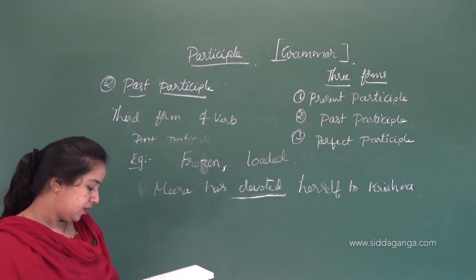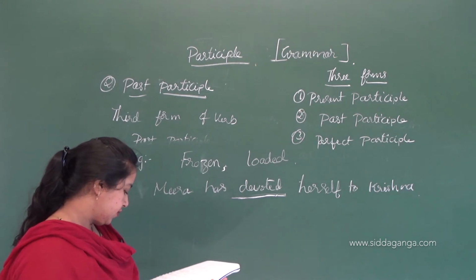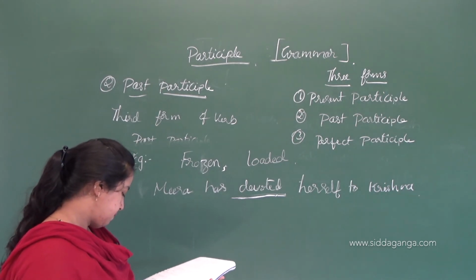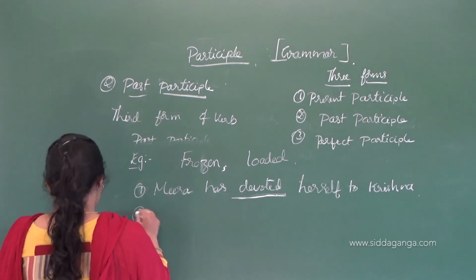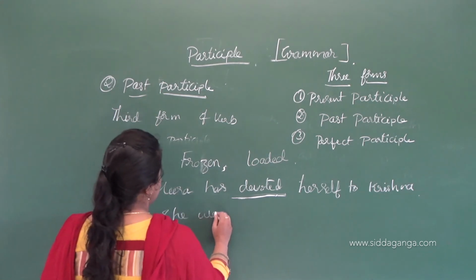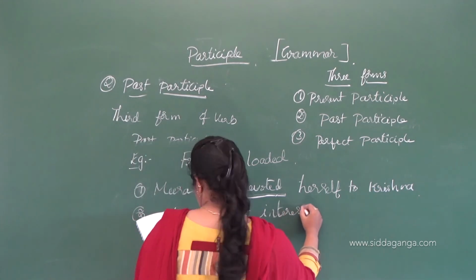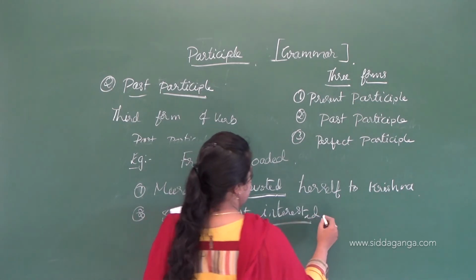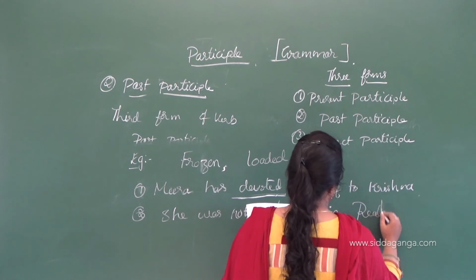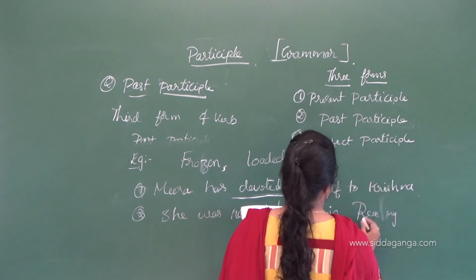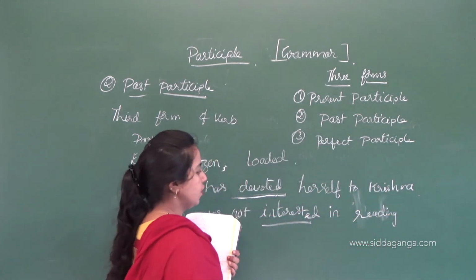The next sentence is: She was not interested in reading.